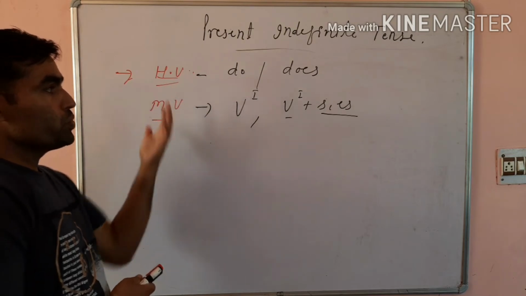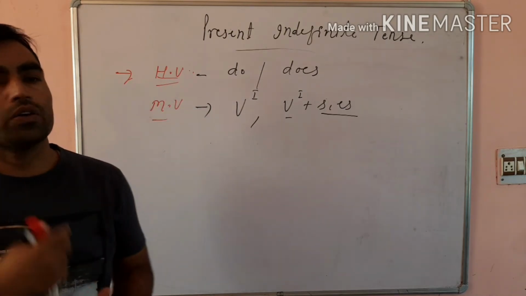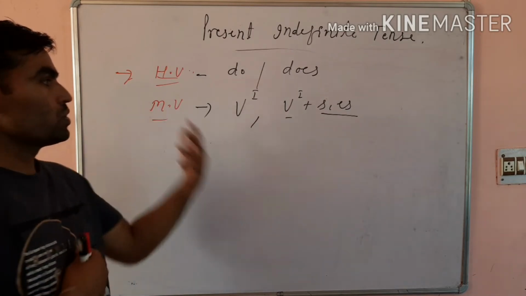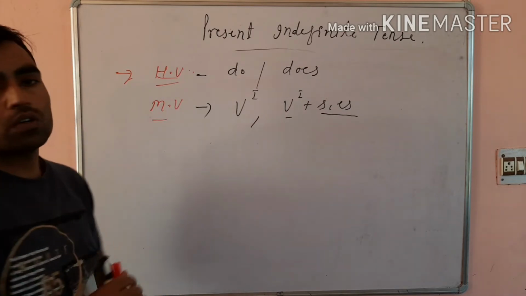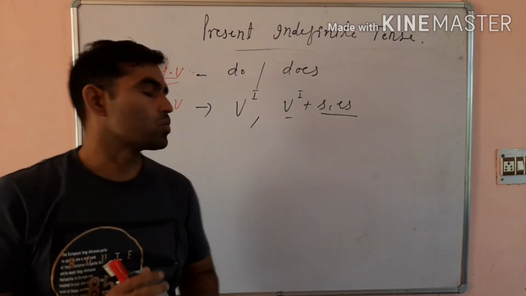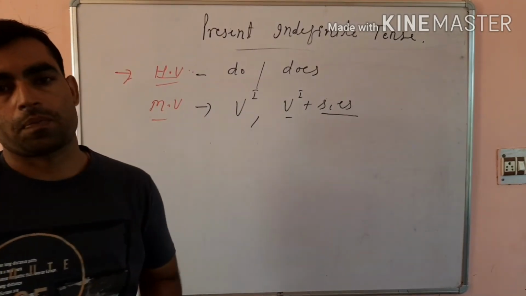Where are we to use do, where does, where should we use the first form of the verb, or where should we add s or es to V first?